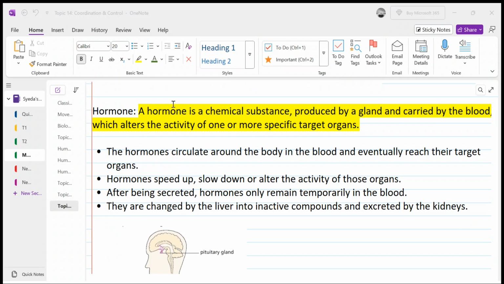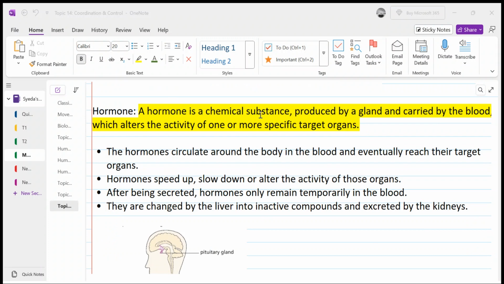A hormone is a chemical substance. Remember that in nervous control, the message was transferred from the receptor cells to the central nervous system, and from the central nervous system to the effectors, that is muscles or glands, through nerve impulse, which was an electrical impulse. But here in hormonal control, a chemical substance is released.